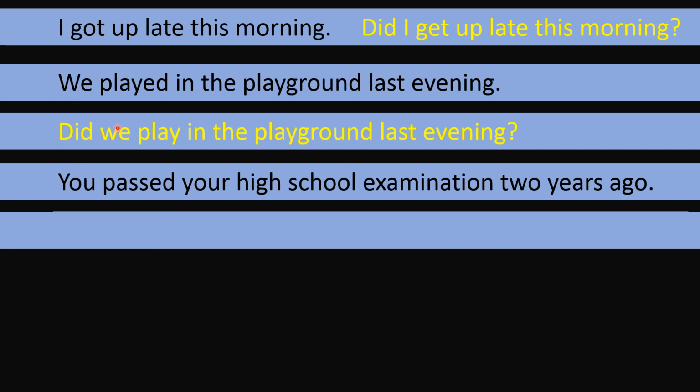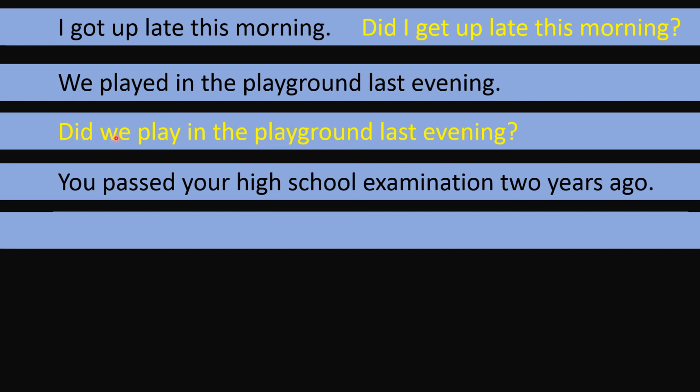But with the rest of the subjective pronouns, their first letter is small if we are using any auxiliary or any other word before them. So that's why this W is capital here, because that is in the start. Here it is coming as a second word, so this w is small. So we did play in the playground last evening.